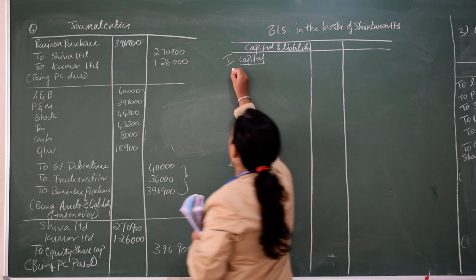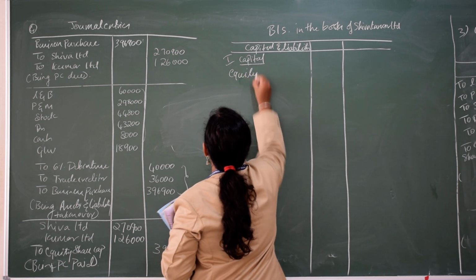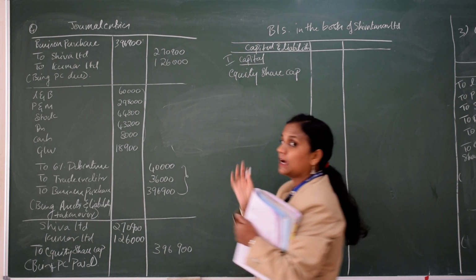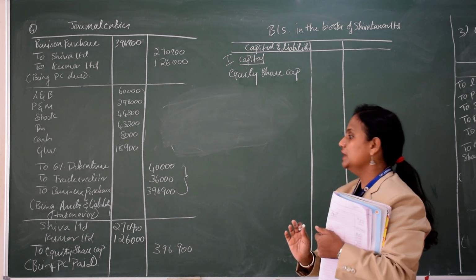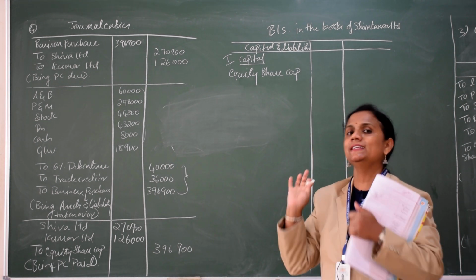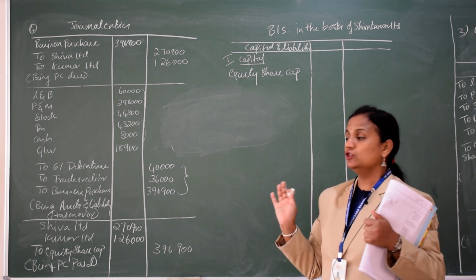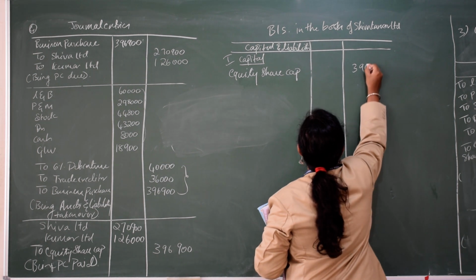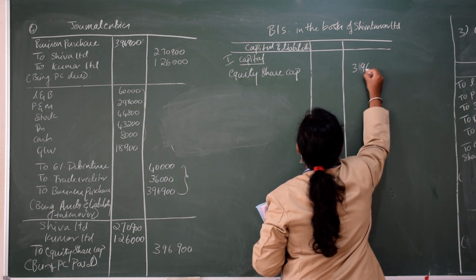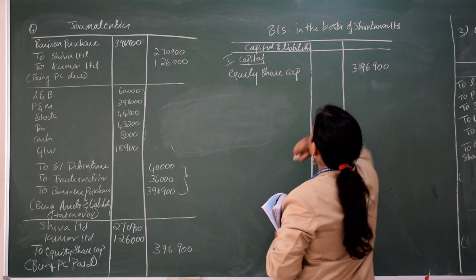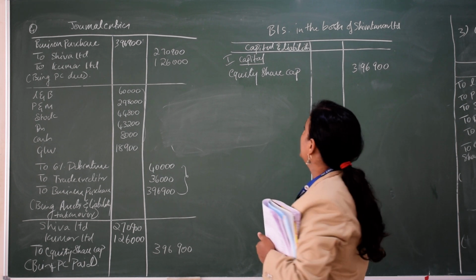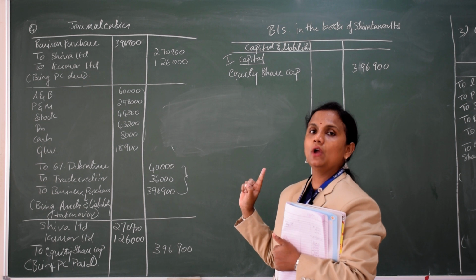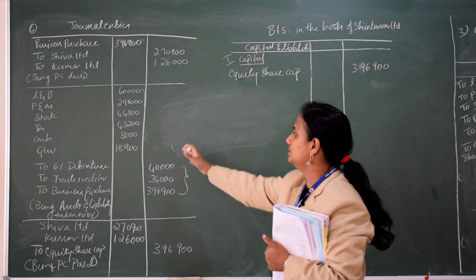So write down the equity share capital of Shiva and Kumar combined. Everything, the whole purchase consideration is in the form of equity share capital. If you total, you will get 3,96,900. Then after equity share capital, see the journal entries over here.